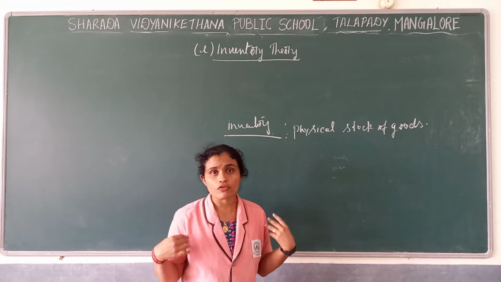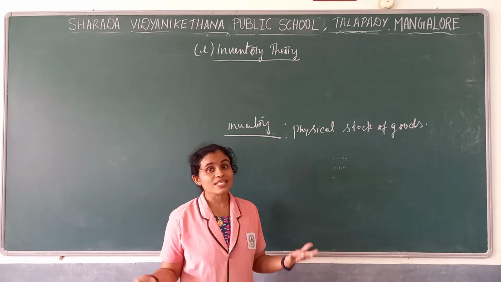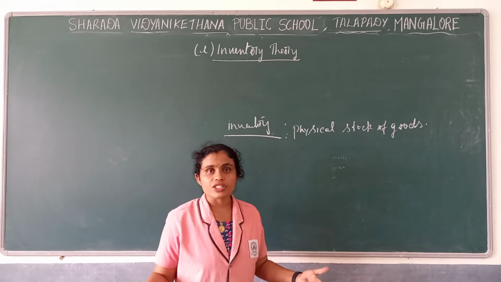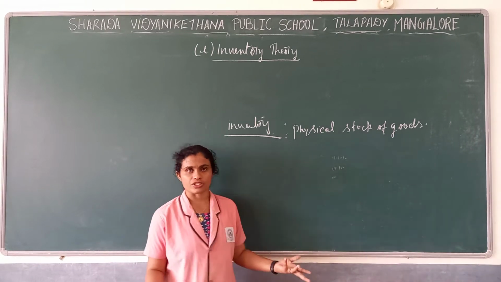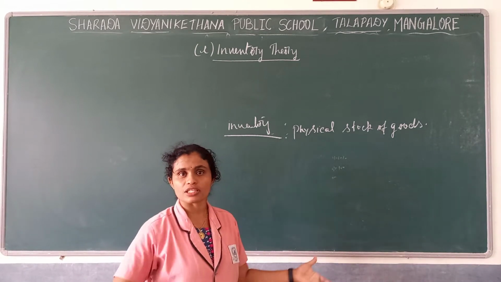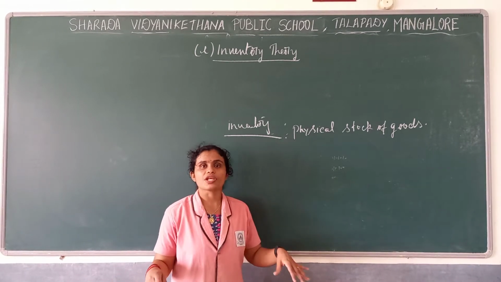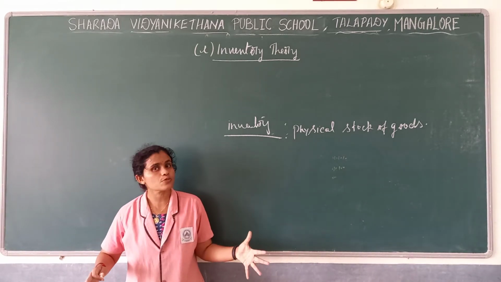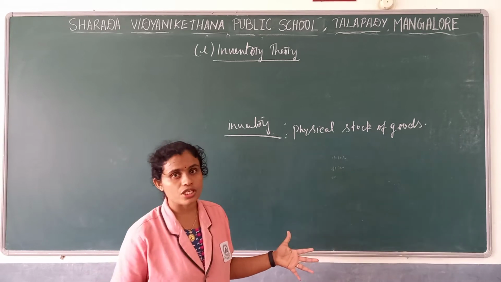Future sale means the finished product, the finished item for which we completed the production, and we need to distribute it to different outlets or the retail traders. We have to distribute, but before distributing it we will store it. That is for the purpose of future sale.